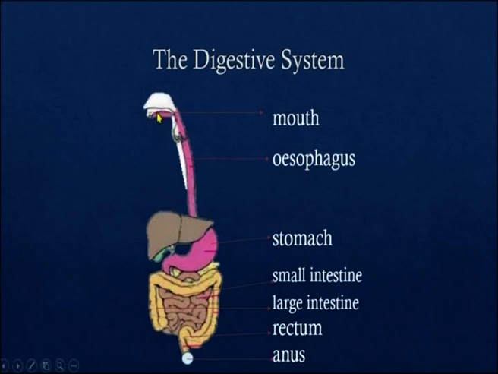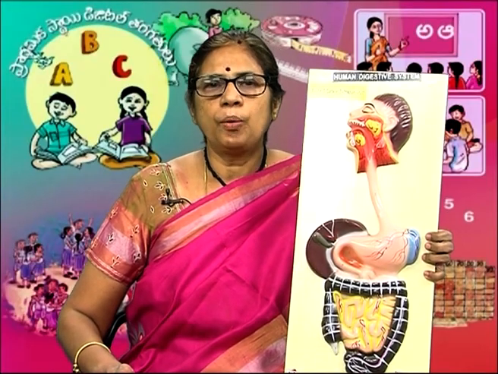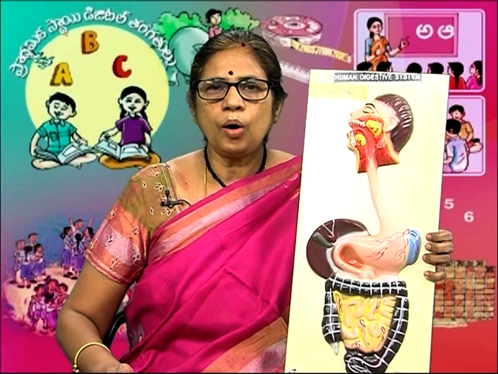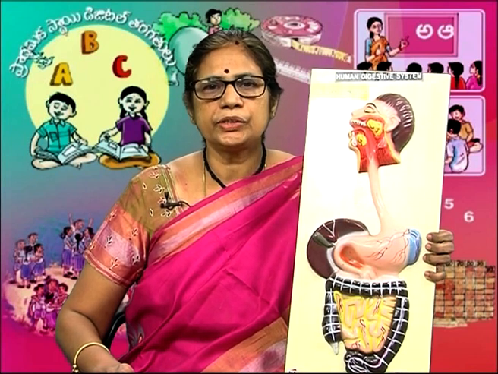The digestive system also contains the salivary glands in the mouth, the liver, and the pancreas, which is just below the stomach. Children, now let us know how the various organs of the digestive system work together.